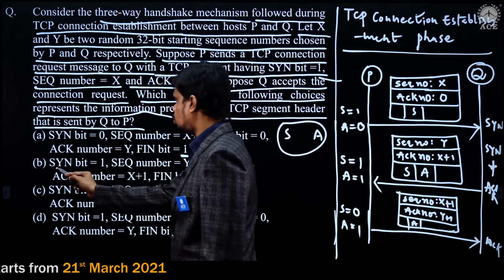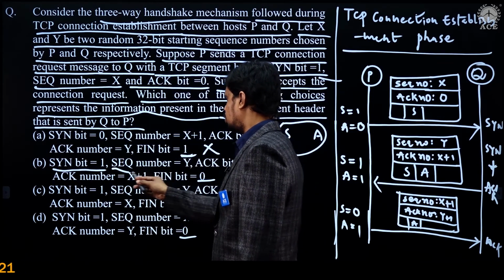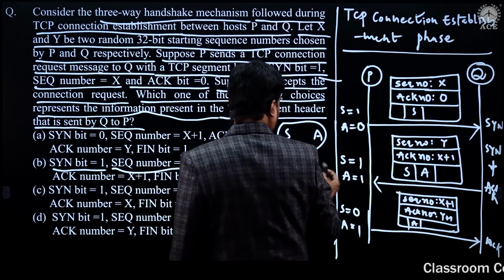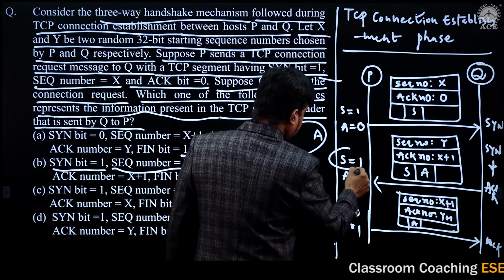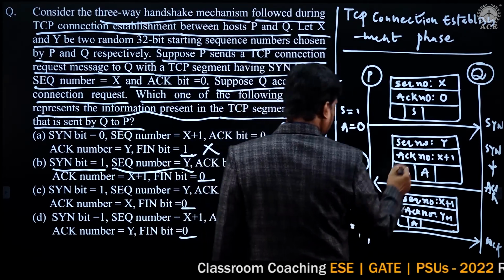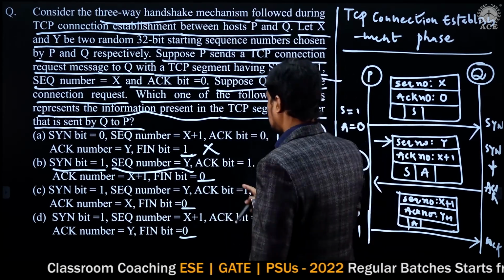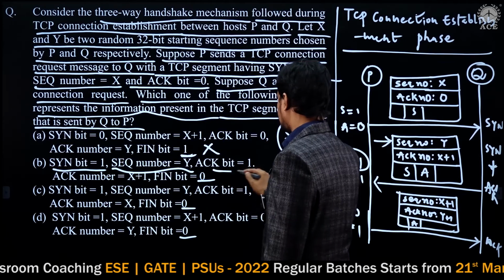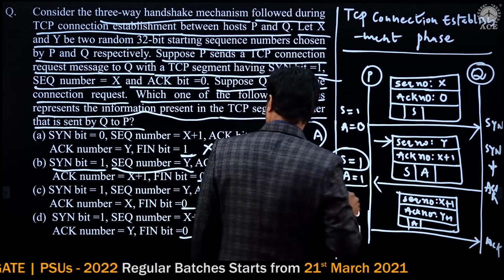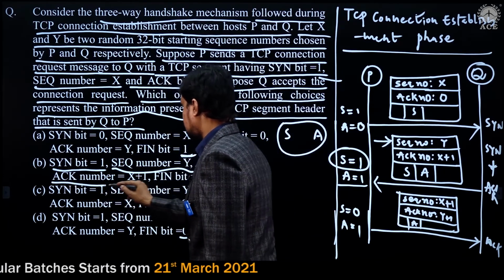Synchronization bit status is 1, and the sequence number is Y. Look, the synchronization bit status is 1 and the sequence number is Y, and the acknowledgement bit is 1. Yes, because it is a piggybacked response. And the ACK number is X plus 1.